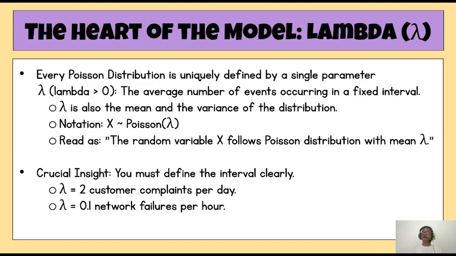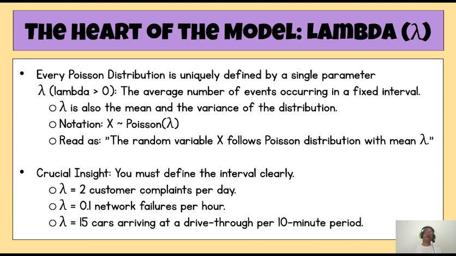That means we not only give the value, but also we give the time interval, because this is a rate after all. So you need to tell what is in the denominator: per day, hour, second, minute, whatever. Lambda equal to 15 cars arriving at a drive-through per 10-minute period. Now you see here lambda is 15. That means lambda can go up to a large number of values also. And in a 10-minute period, you have on an average 15 cars coming.